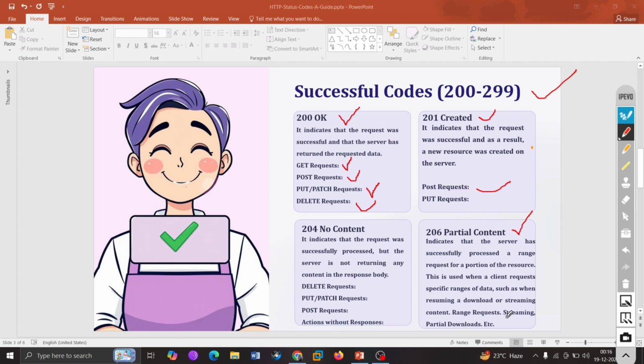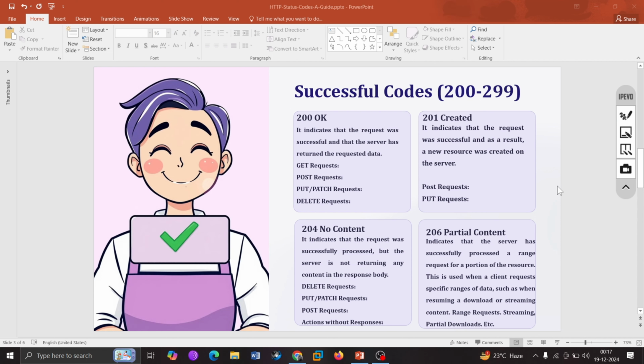Suppose you are downloading a YouTube video or a file from Chrome or any browser and you resume it, that is where you use 206 Partial Content. So this is about the 200 to 299 status codes. Indeed, there are more, but no one is going to ask you more than this.